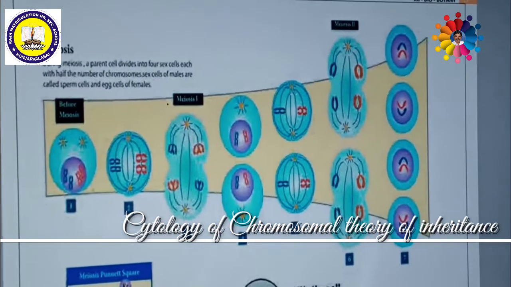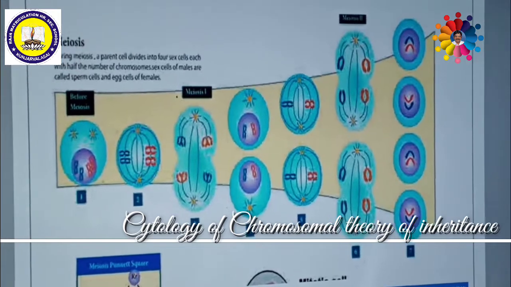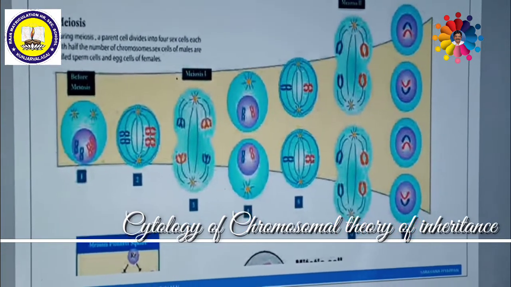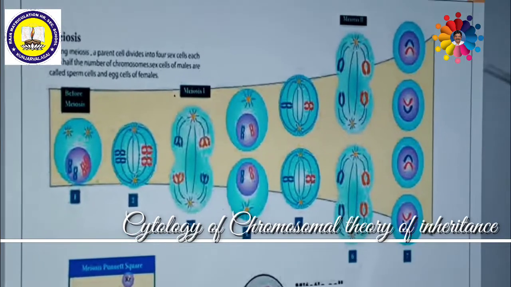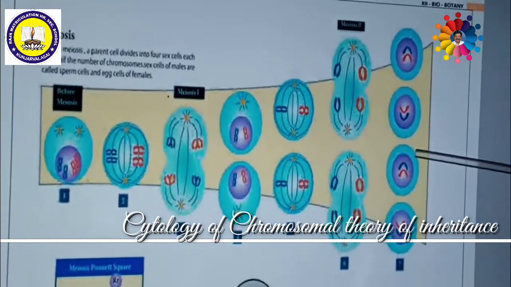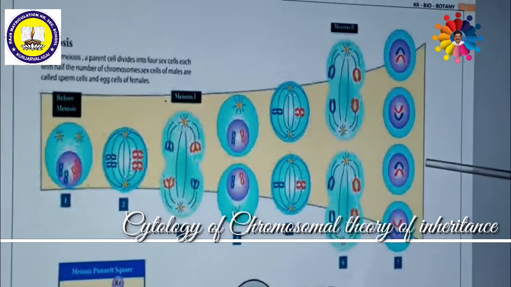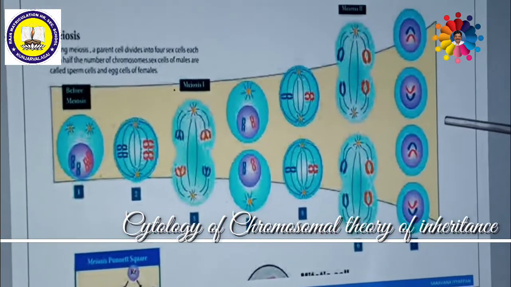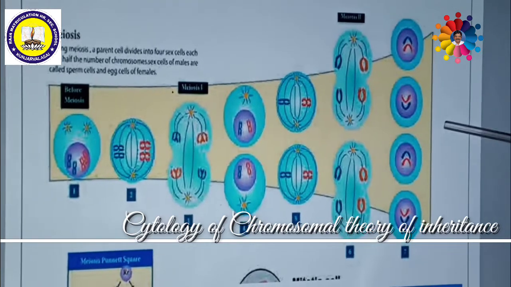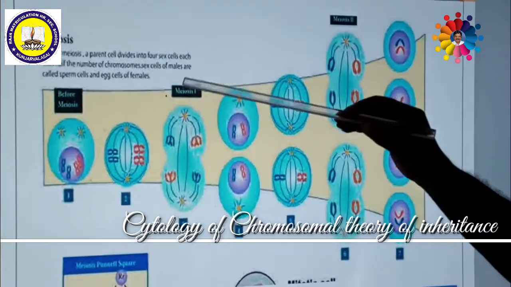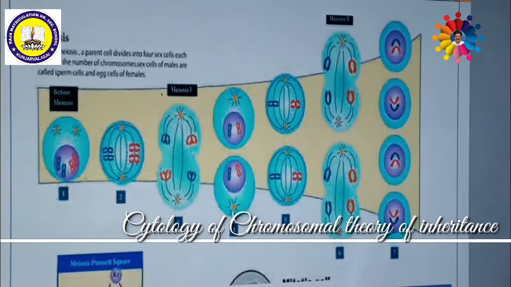This is called meiotic cell division. This meiotic cell division occurs in the germinal part of the flower. The germinal part of the flower means androecium and gynoecium, that means male gametogenesis or female gametogenesis. In this part, meiosis division occurs.